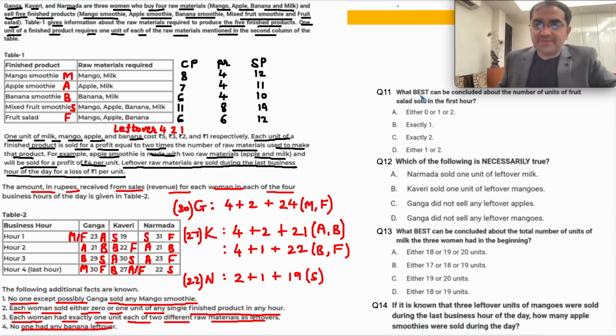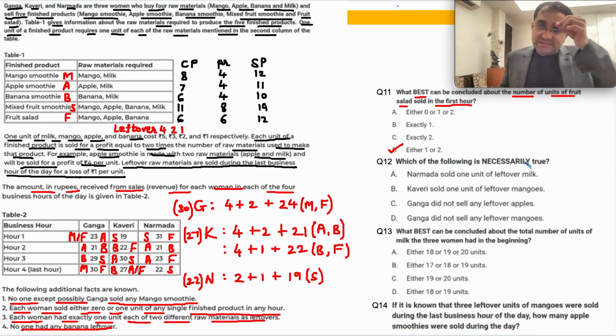What best can be concluded about the number of units of fruit salad in the first hour? First hour fruit salad: how many times does F come? Maybe once and definitely once. So 1 either plus 0 or plus 1. So either 1 or 2. Understood? In the first hour, this fruit salad is confirmed, but this one is not confirmed. So either 1 unit or 2 units. Either 1 or 2. Okay?